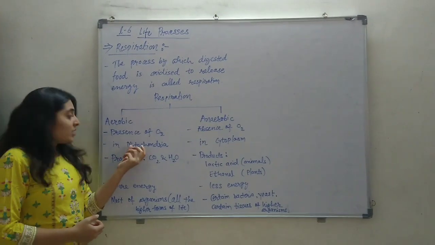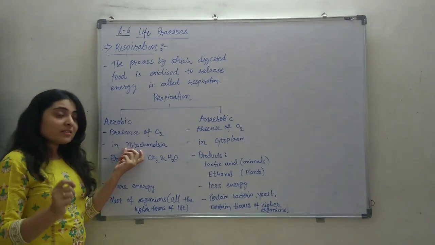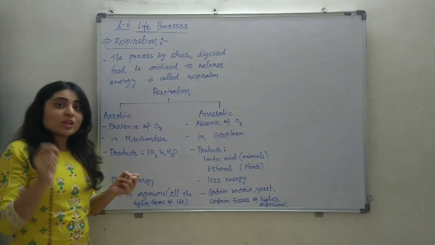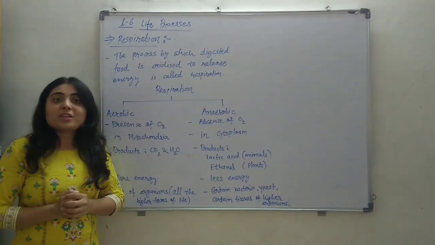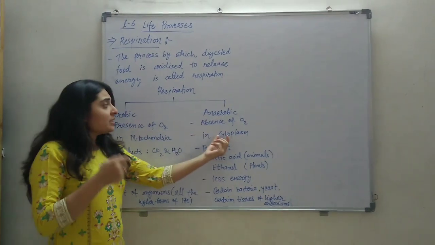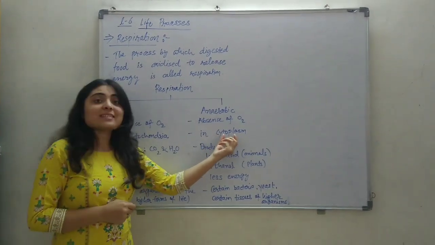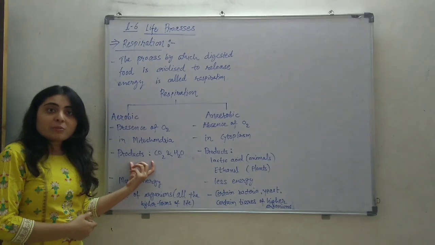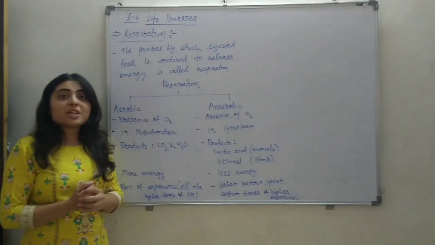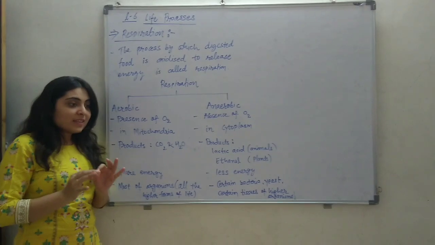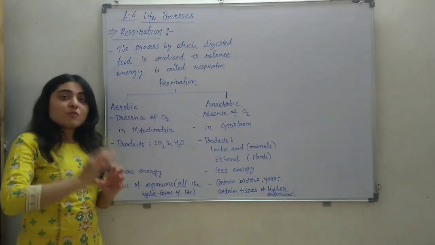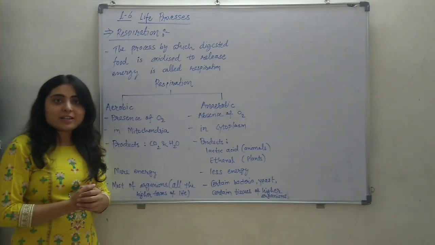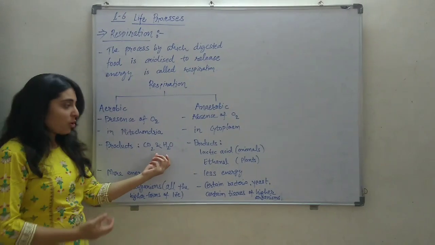Aerobic respiration occurs in the mitochondria of the cell. Inside the cell there is a mitochondria organelle, and in the mitochondria, aerobic respiration will occur. Anaerobic respiration occurs in the cytoplasm of the cell. The products of this chemical reaction in aerobic respiration will be carbon dioxide and water. So we can say that the glucose, that is the digested food, will be completely broken down into carbon dioxide and water, and energy is a product also.